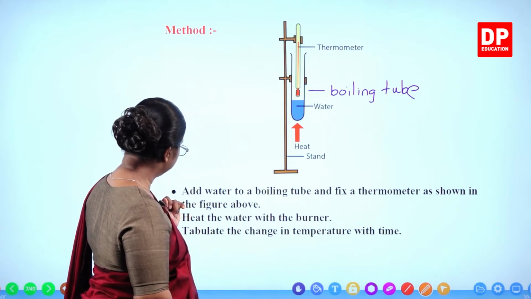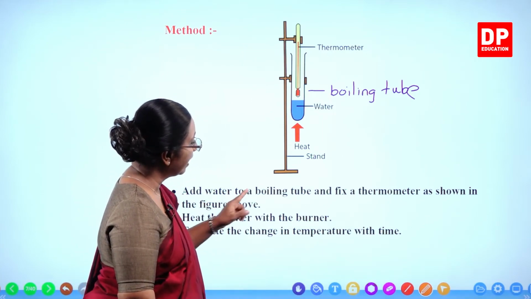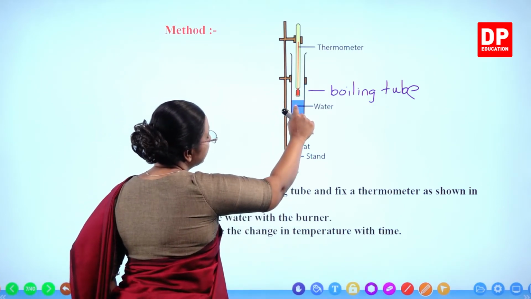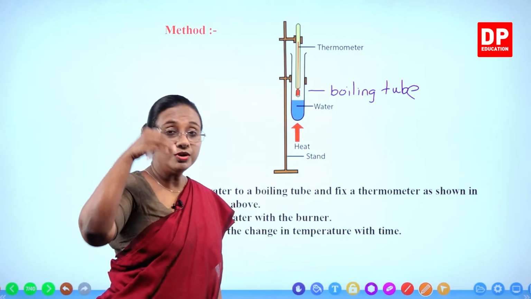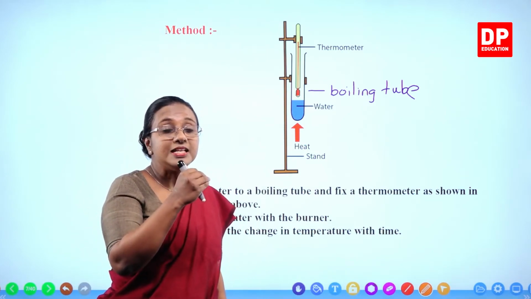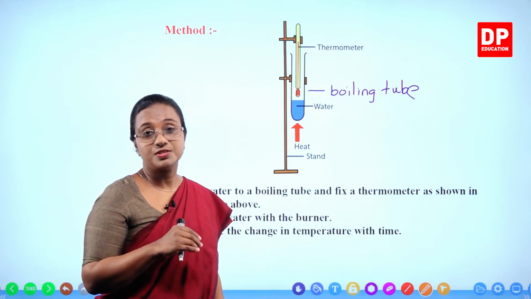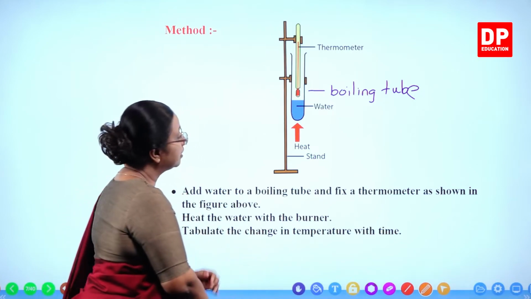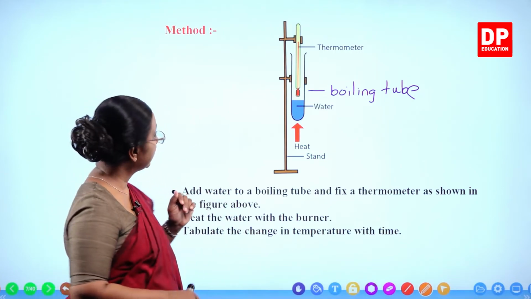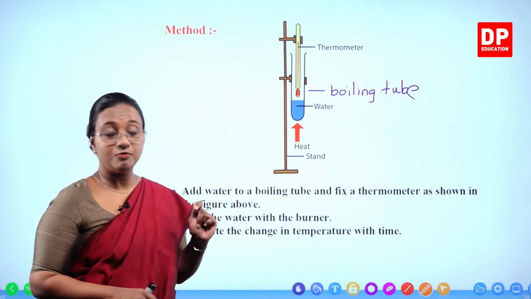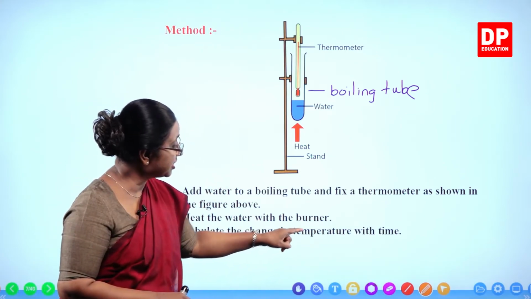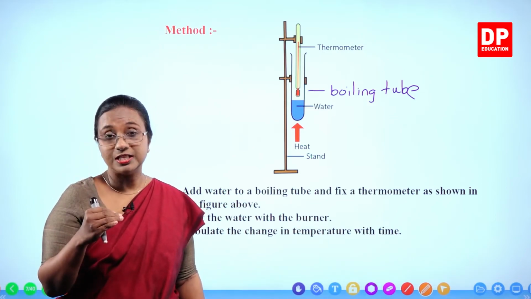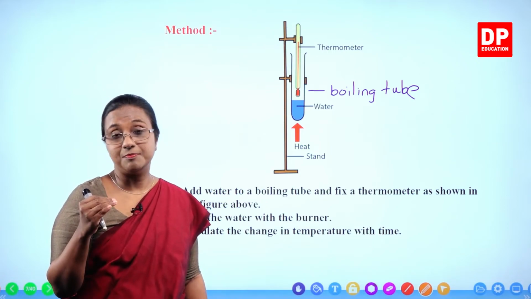Now this is the method. Add water to a boiling tube and fix a thermometer as shown in the figure above. Like this, the thermometer is slightly above. You don't really put it into water, slightly above but very much closer to the surface of water. So there we fix the thermometer. Heat the water with the burner. So using the Bunsen burner, we heat the water. Tabulate the change in temperature with time. So here also, according to the time, we have to tabulate the temperature.